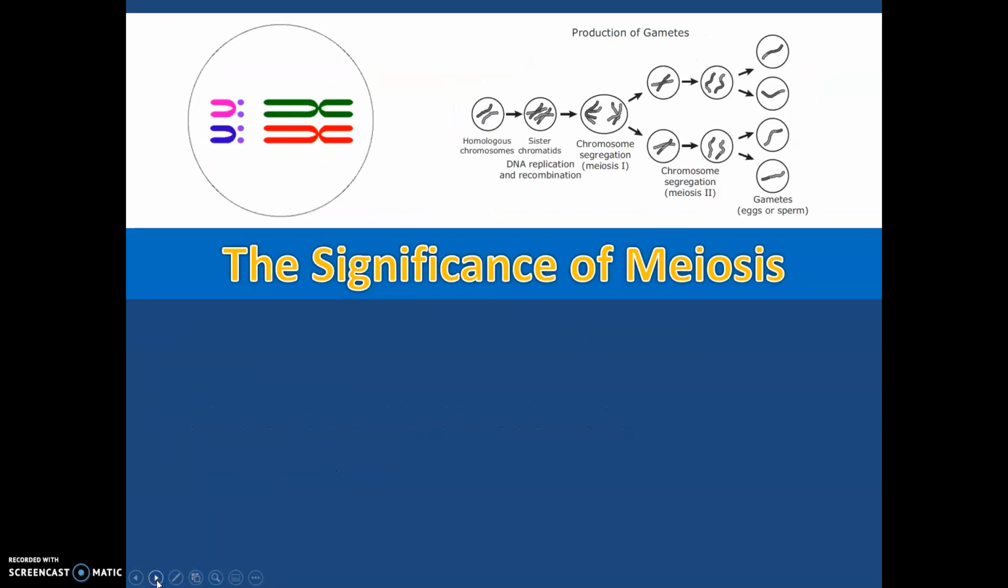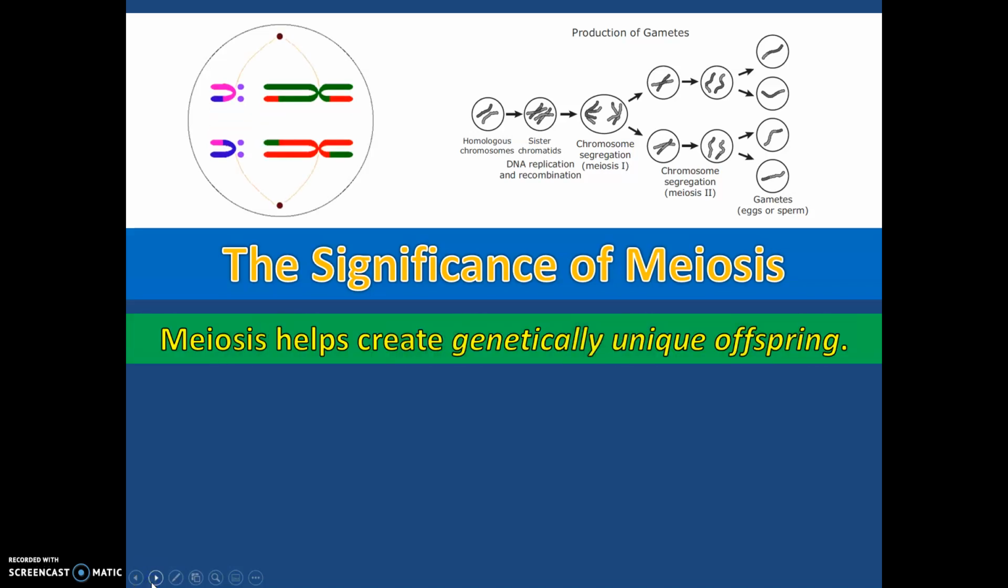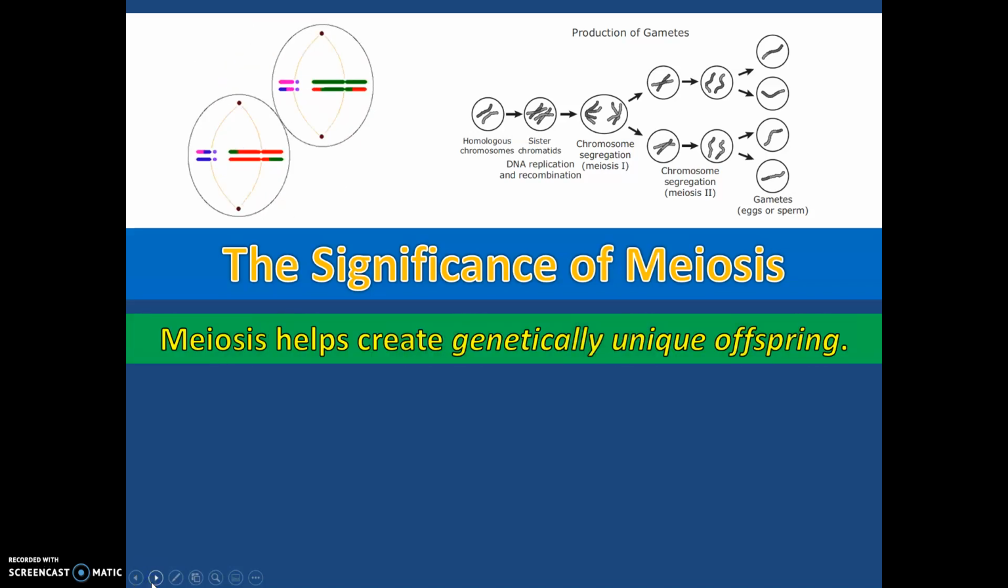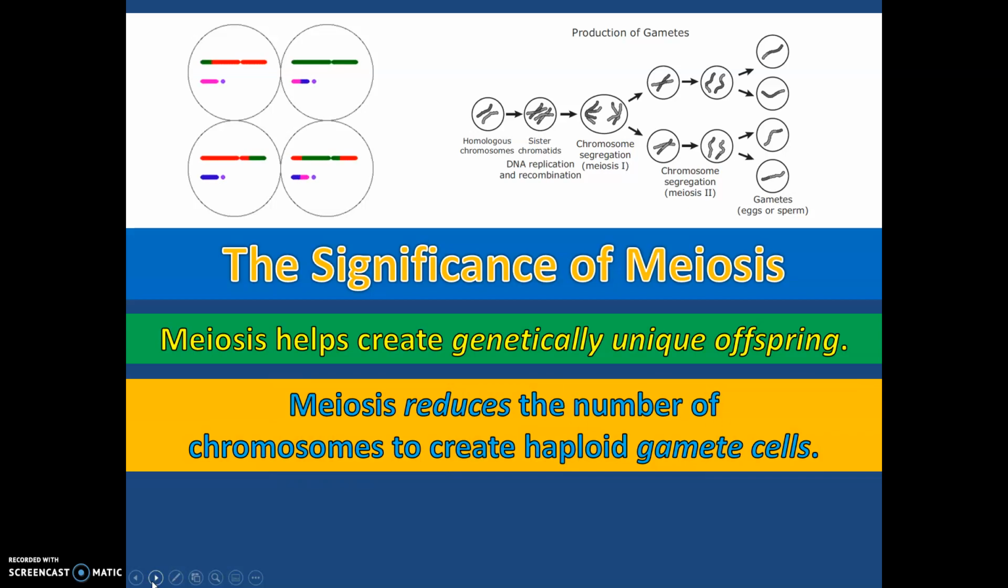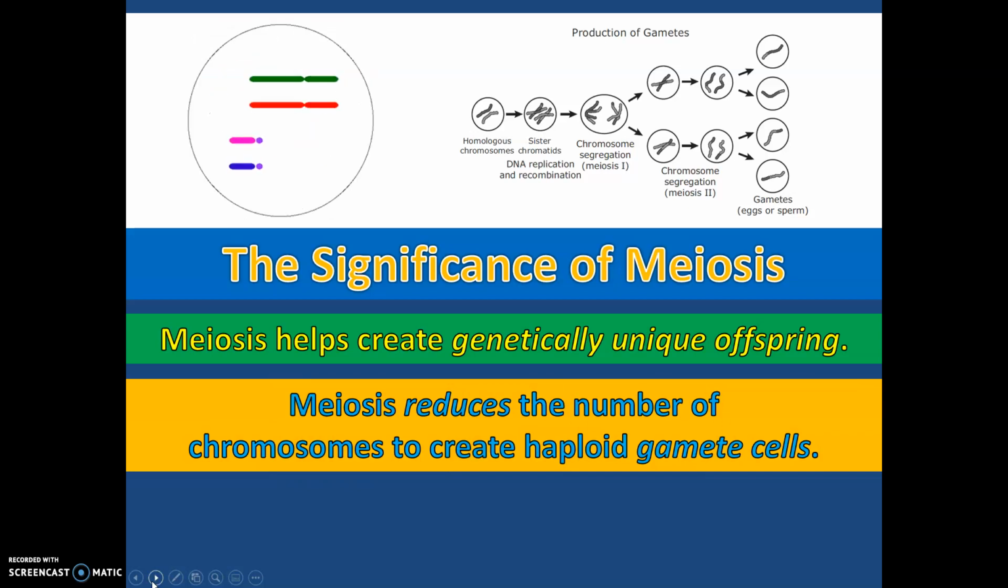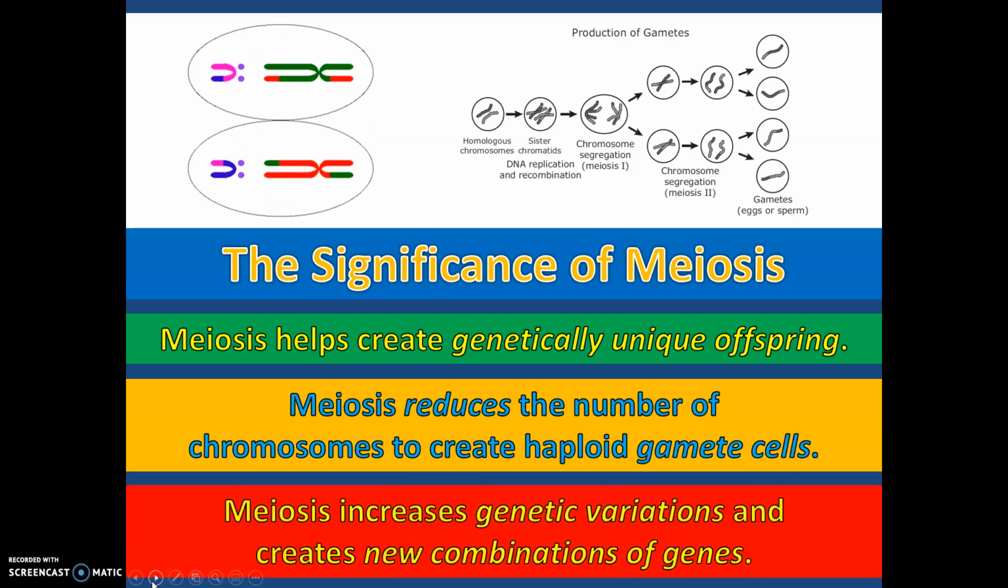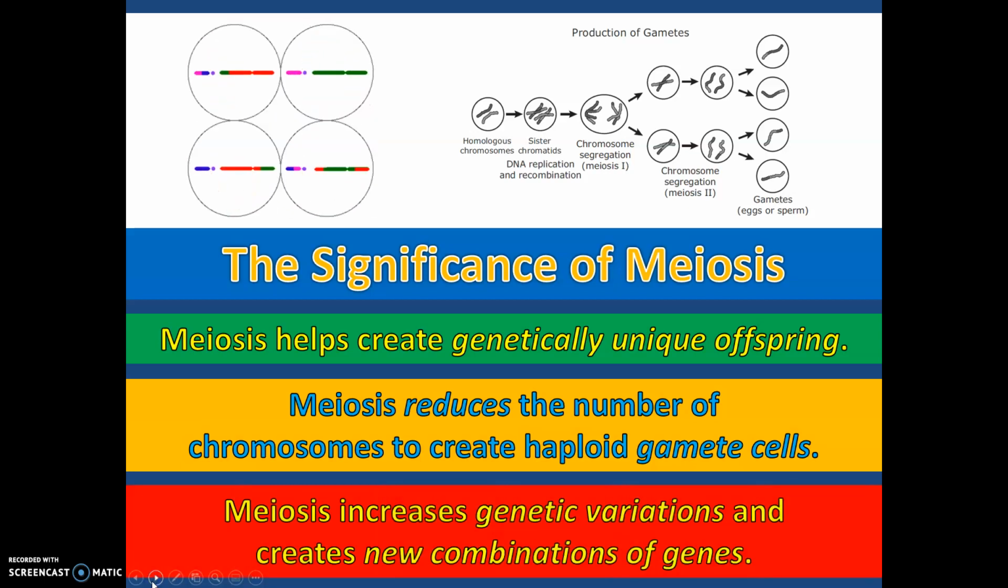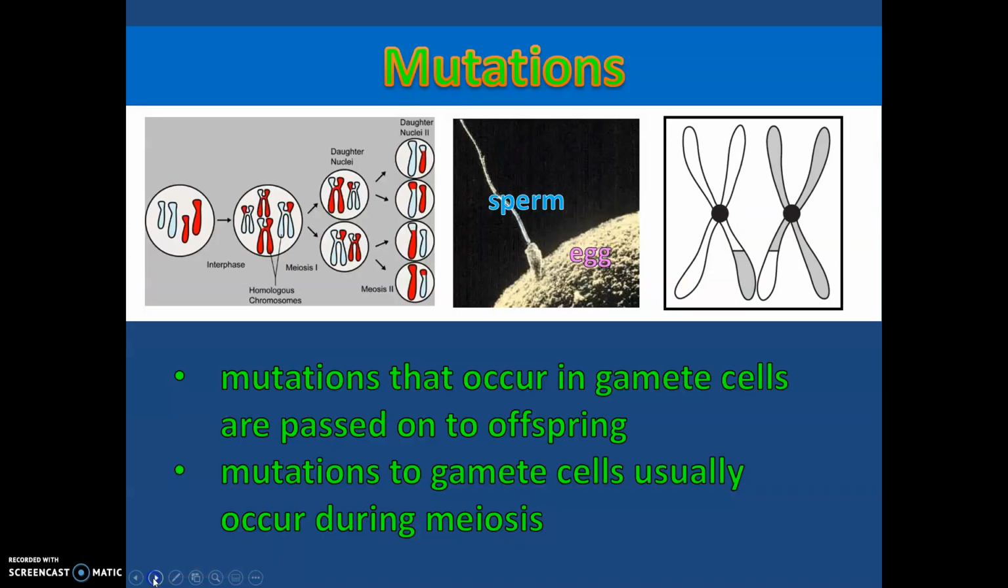So what is the significance of meiosis? It helps create genetically unique offspring. It reduces the number of chromosomes to help create haploid gamete cells. And it increases genetic variation and creates new combinations of genes.